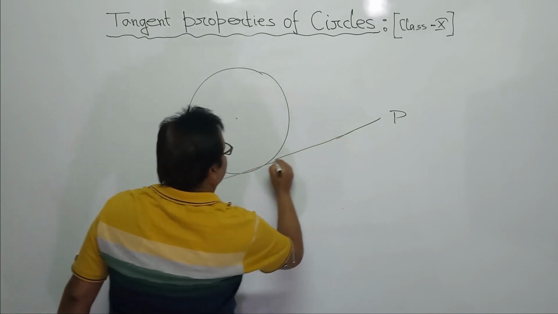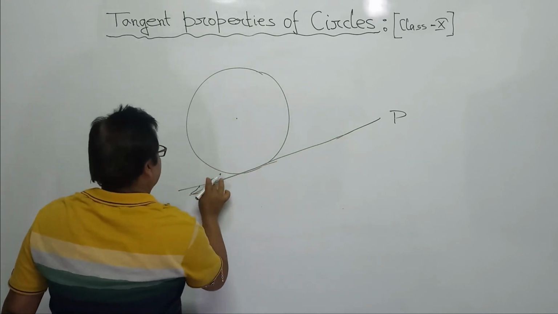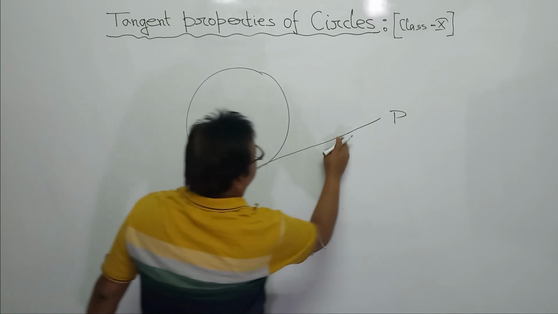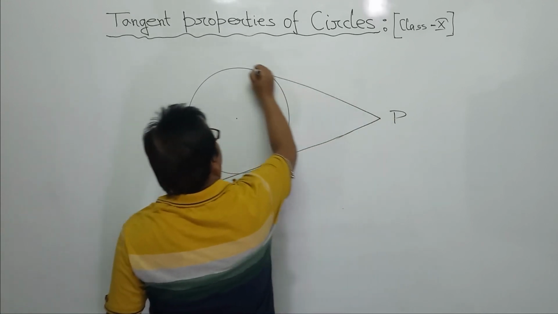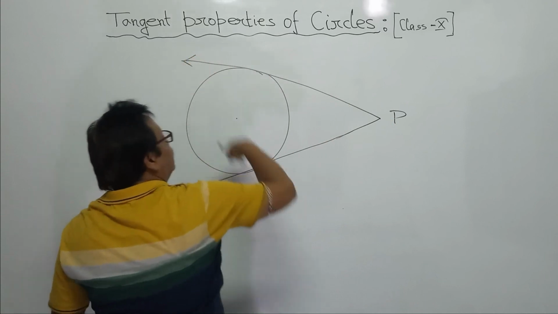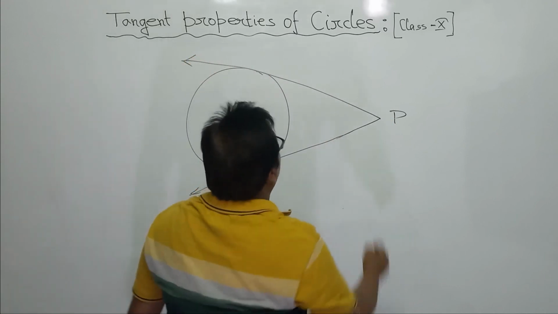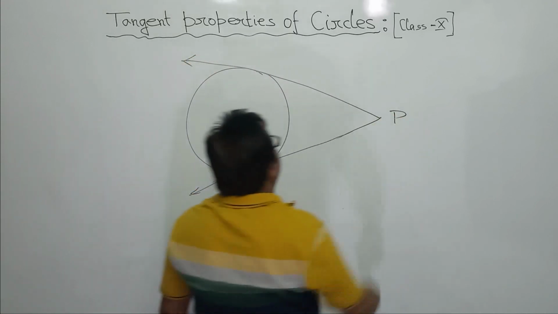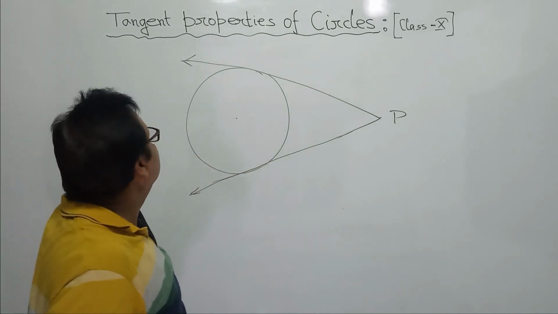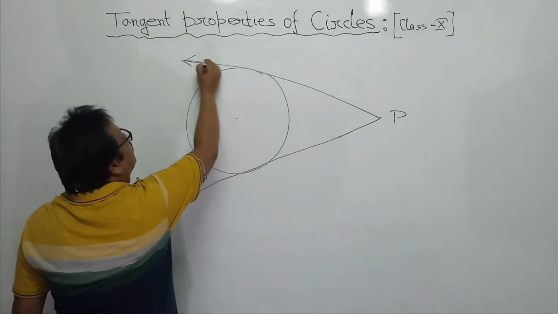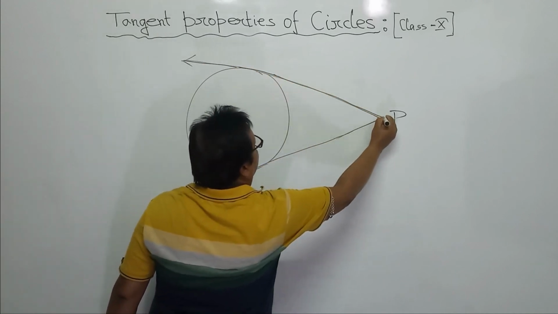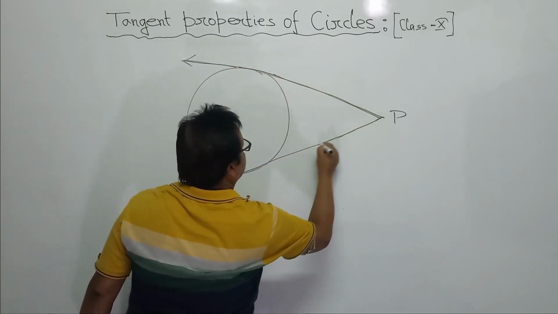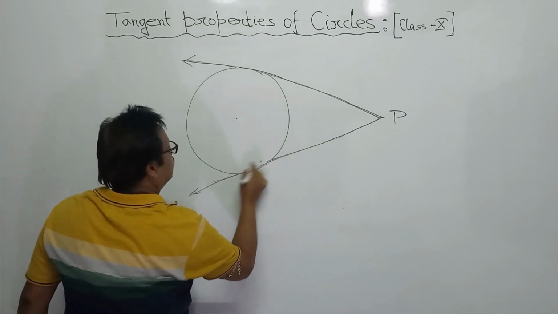Let me draw straight. And another. Only two tangents can be drawn. Not one tangent, only two tangents can be drawn from outside point P to a circle.